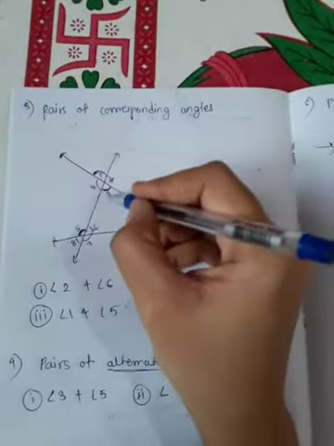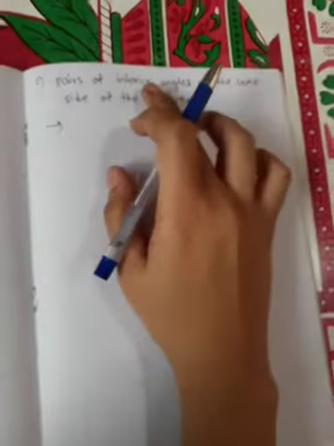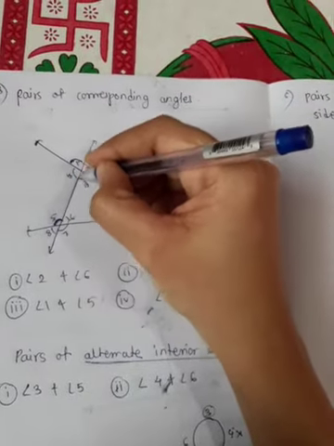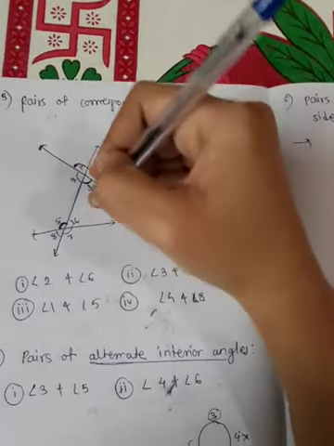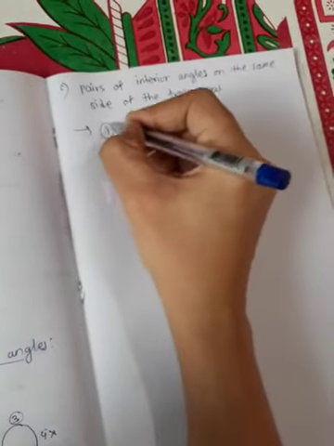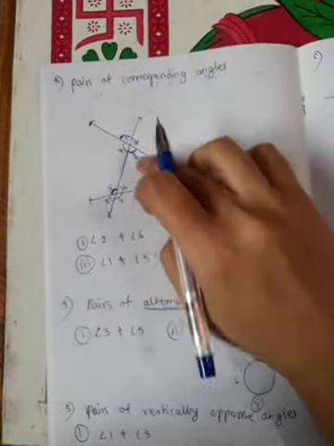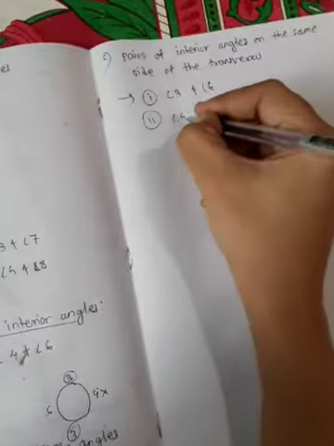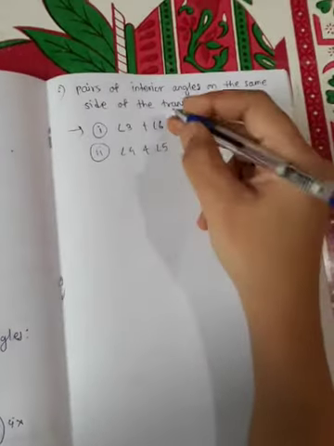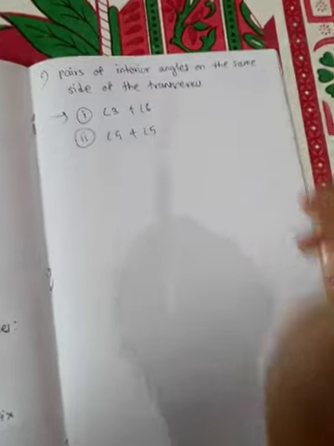First of all, we know 3, 4, 5, 6 are interior angles, and out of these, which angles are on the same side of the transversal? So this is a transversal. Angles on the same side of transversal are 3, 6 and 4, 5. So here angle 3 and angle 6, and second, angle 4 and angle 5. So these two are the pairs of interior angles on the same side of transversal.